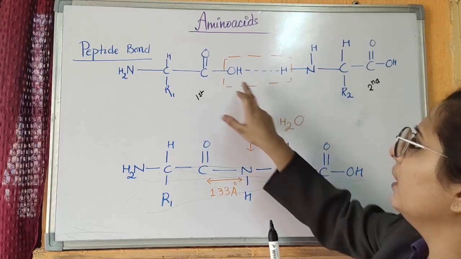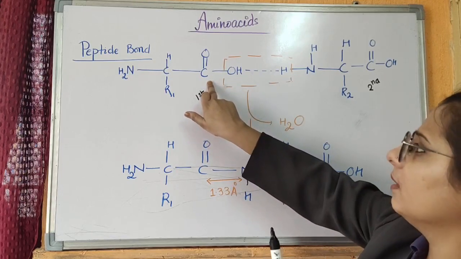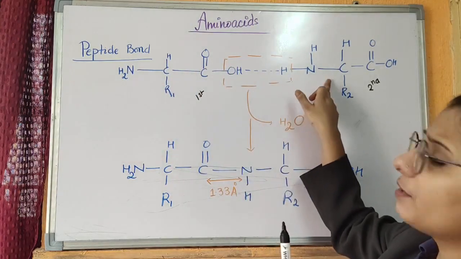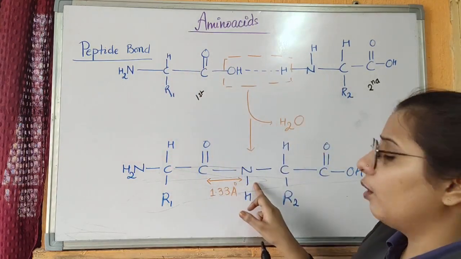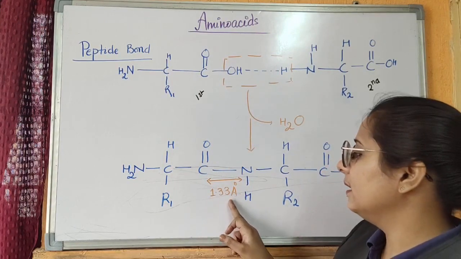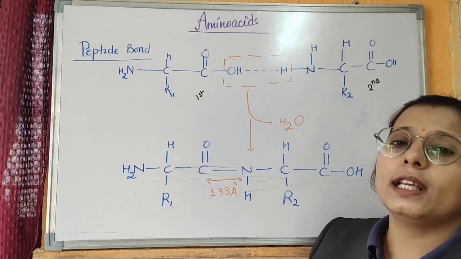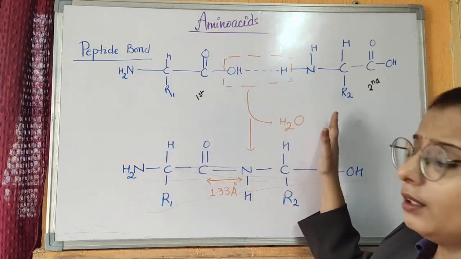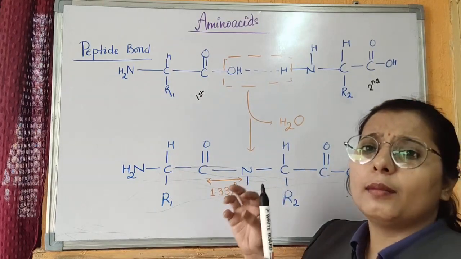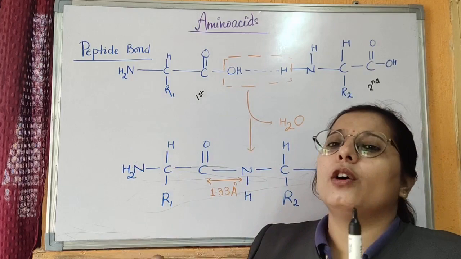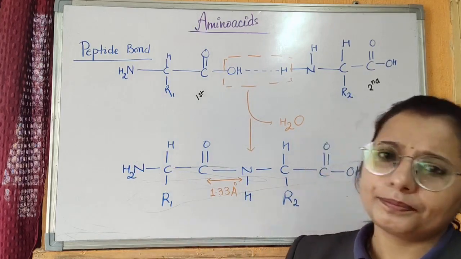When this is removed, the carboxyl group of the first amino acid and the amine group of the second amino acid form a bond called the peptide bond, having a length of 1.33 angstrom, also called the amide bond. When a number of amide bonds are formed between different amino acids, they form a stretch of peptide or a polypeptide.